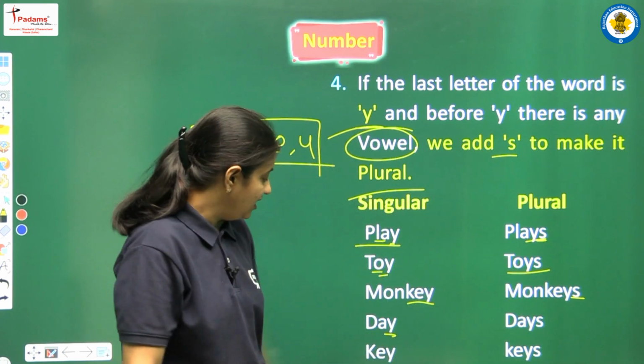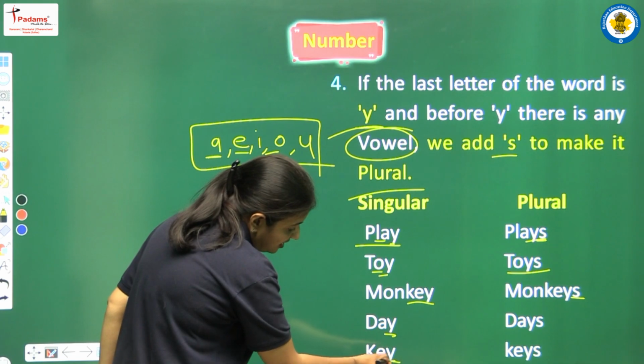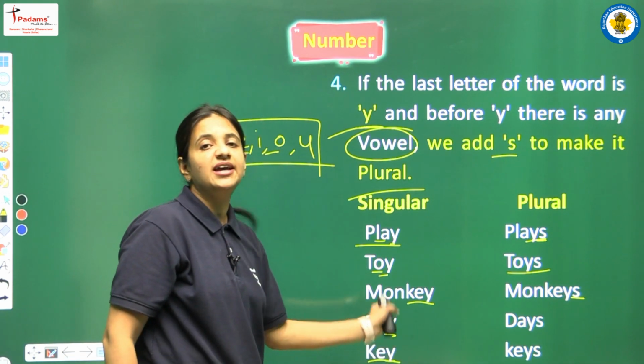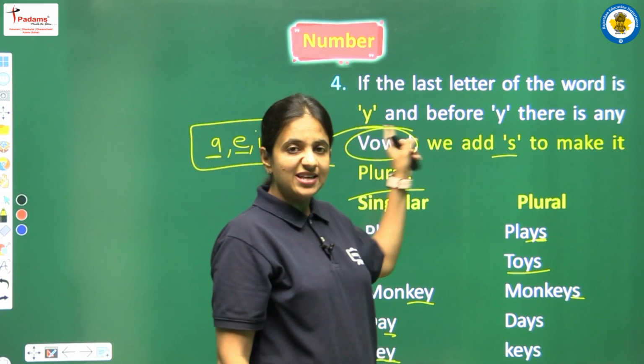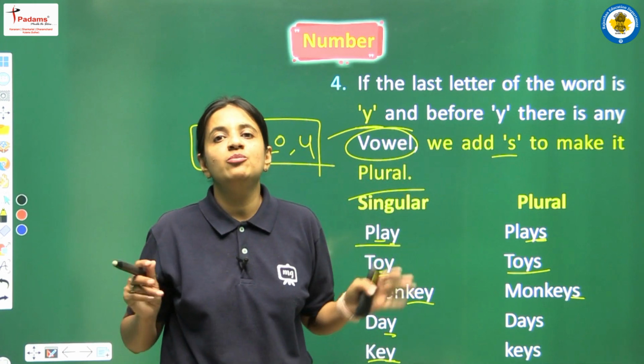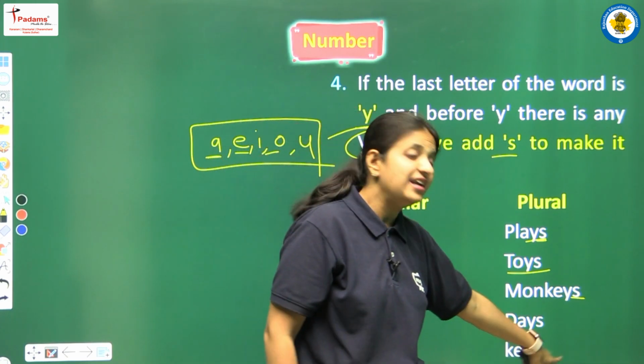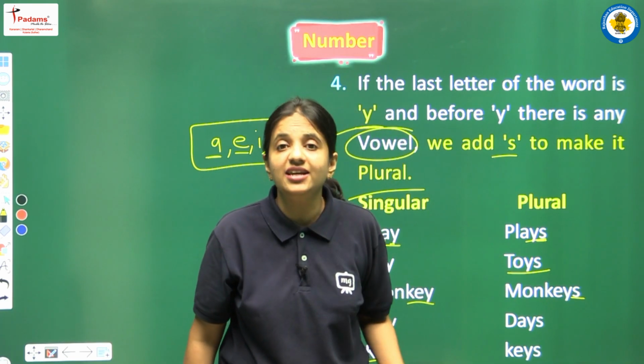Next we are having key. So look here, we are having last letter Y. Before Y we are having E. So yes, this rule is applicable here. We don't need to remove Y, we have to just add S. So key will be keys.